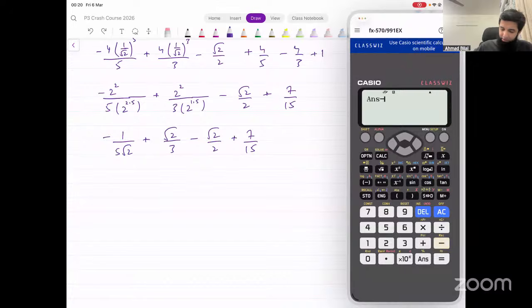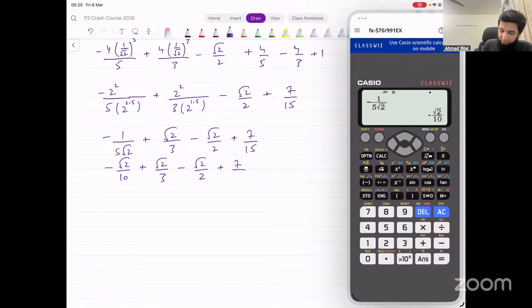Now let's see if the calculator helps now. We can actually rationalize the first one, and that will make things simpler. Minus 1 divided by 5 under root 2. That gives you minus under root 2 over 10. And then you can take LCM, right? So it becomes this.